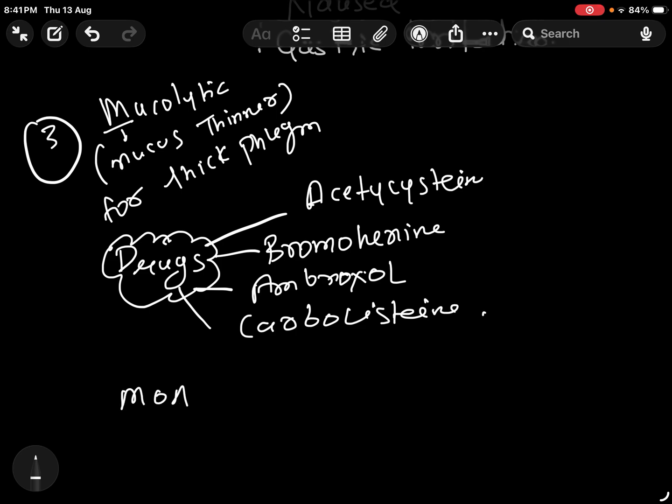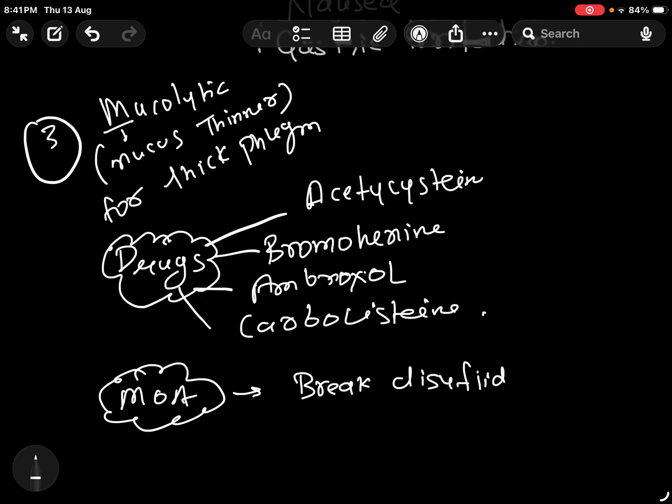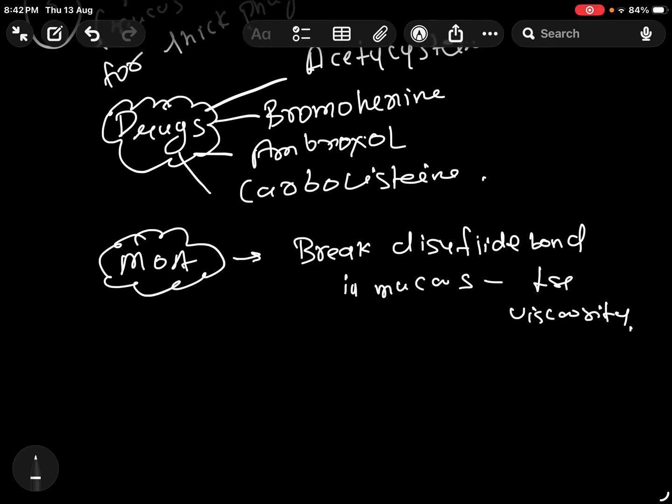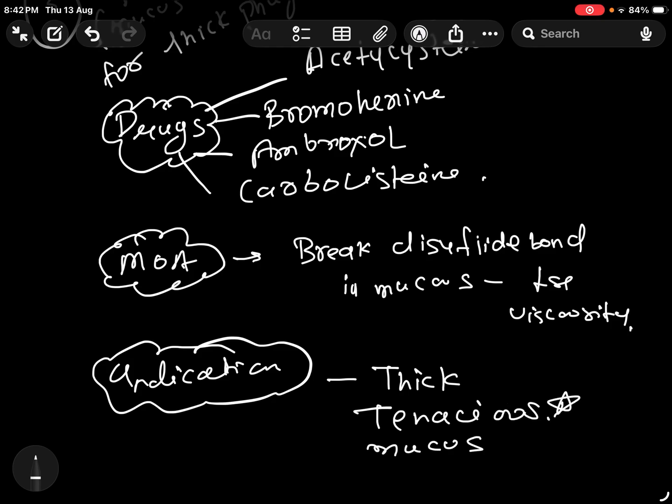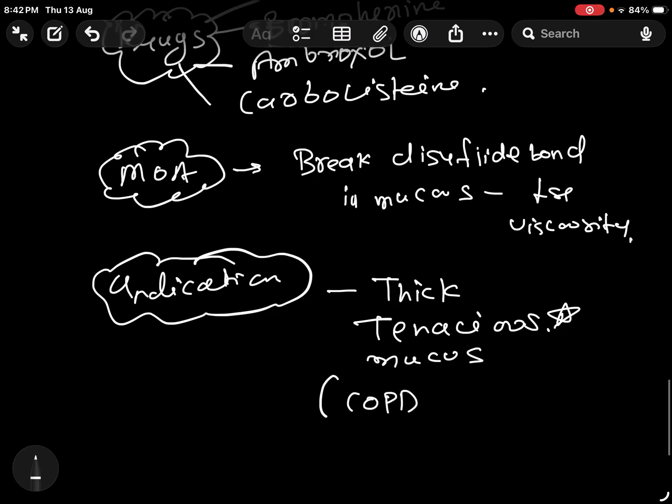Now what is the mechanism of action of these drugs? The mechanism of action of this drug is that it breaks disulfide bonds in mucus and decreases the viscosity of the mucus. Now what are the indications, when to give it to a patient? The indication is when the patient is having thick, or you can use the term tenacious, mucus. Okay, that is an important part. Or the patient is having COPD or asthma.